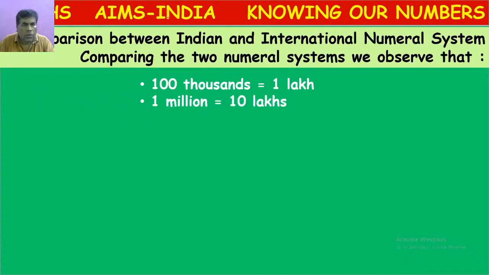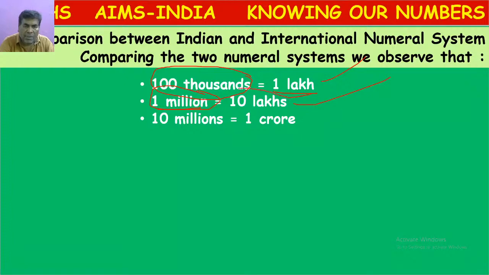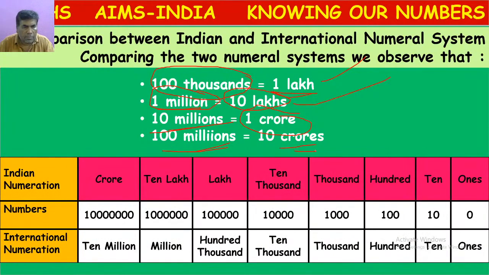So next, comparison. If we compare both systems, 100,000 is equal to 1 lakh. 1 million is equal to 10 lakhs. In the international system we have 1 million, but in our system it is equal to 10 lakhs. 10 millions is equal to 1 crore. 100 millions is equal to 10 crores.